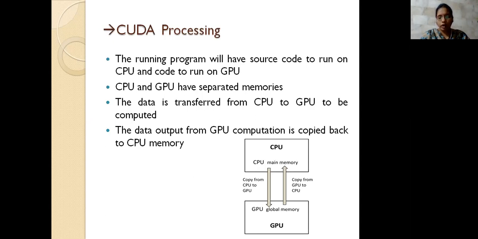Then while running on multiple environments, we need to maintain separate memories also. That's why we have the CPU main memory and also the global memory. There is a global memory we are mentioning there. The data is transferred between the CPU and GPU. The output from the CPU-GPU computations will be copied to the CPU memory, because whatever we need to access afterwards is done by the CPU only.